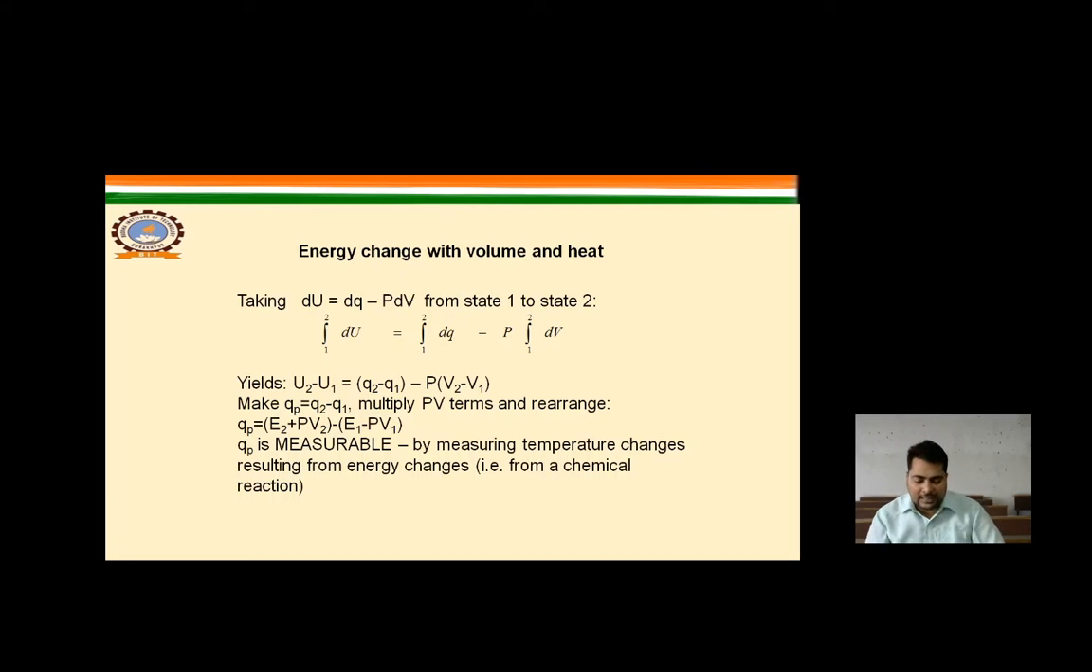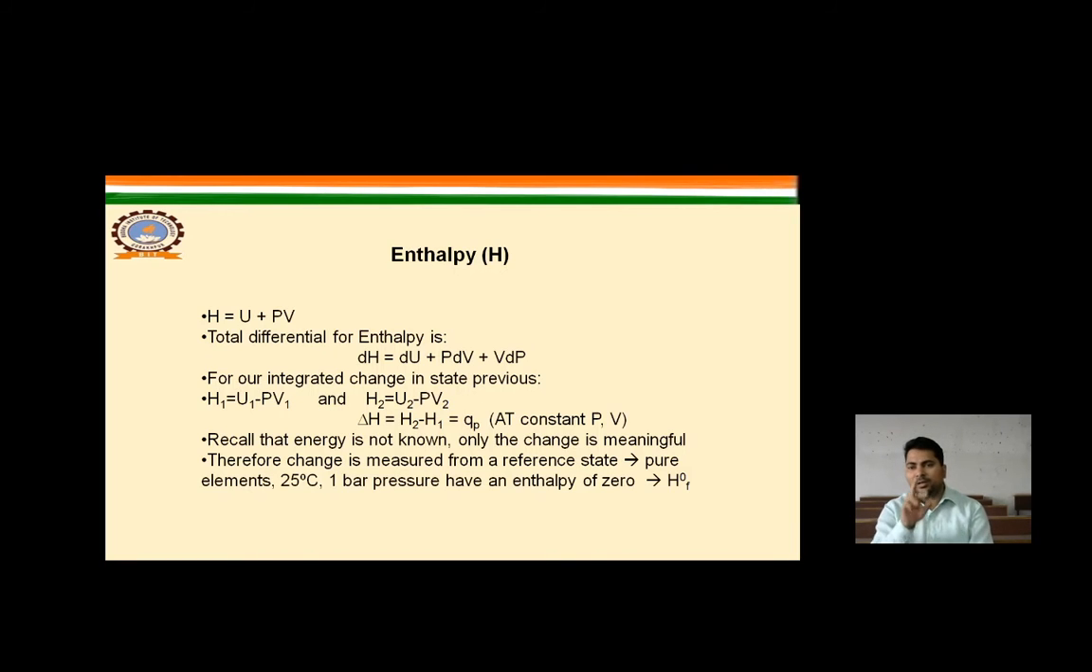Another word is enthalpy, H. Enthalpy is part of the energy. We can write the formula of enthalpy as H is equal to U plus PV. The total differential for the enthalpy is dH is equal to dU plus p dV plus V dp. For our integrated change in state, in state 1, H1 is equal to U1 plus P1V1, and in state 2, H2 is equal to U2 plus P2V2. So this is the enthalpy.